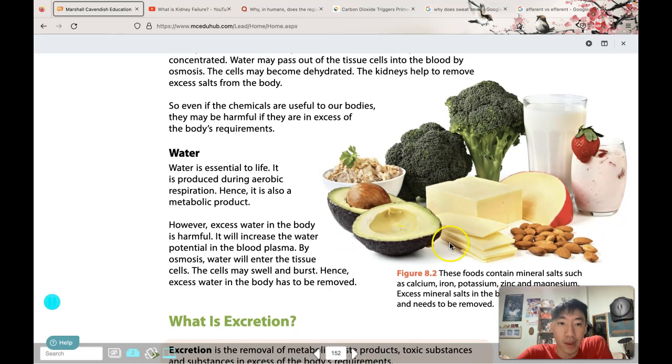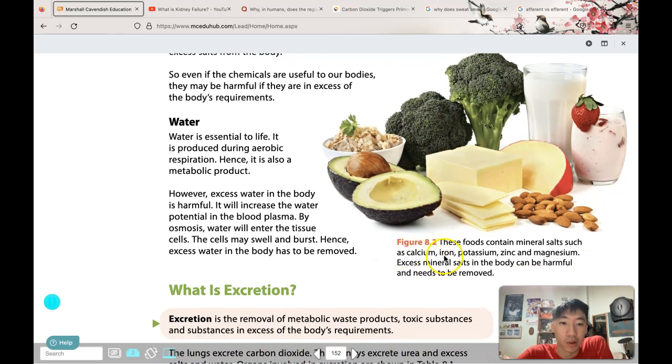Okay, so let's look at some of these food products. Things like calcium, iron, potassium, zinc, and magnesium. These are minerals, and we need a correct amount of them in our body. Too much of it will be harmful.